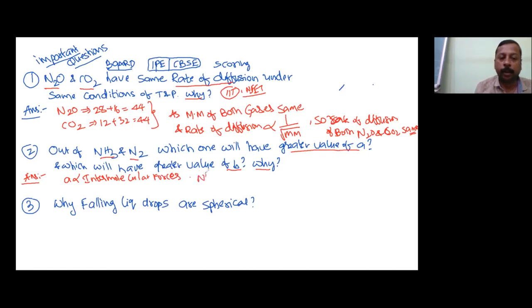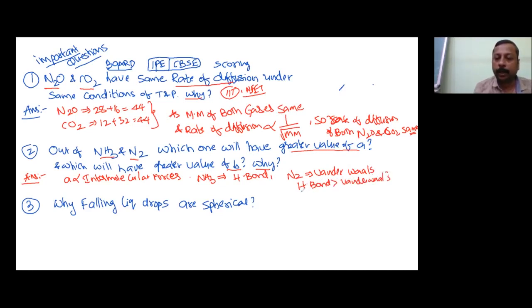Ammonia has hydrogen bonding. Nitrogen has van der Waals forces. Therefore, the hydrogen bond is stronger than the van der Waals bond.